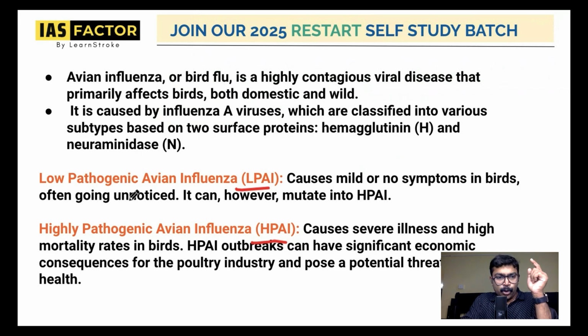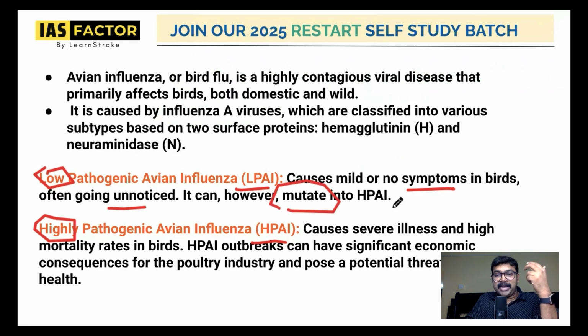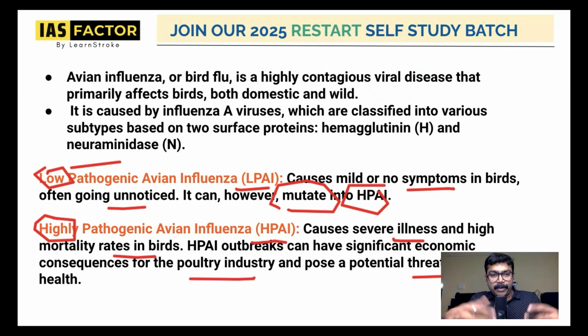One is low, and the other is high. The low one causes mild or no symptoms in birds. It often goes unnoticed. However, it mutates into HPAI. Most of the time, the low one gets unnoticed, and later on it mutates to create a high one. It causes illness and a high mortality rate in birds. It can have significant economic consequences for the poultry industry and also human health. So please understand LPAI and HPAI.